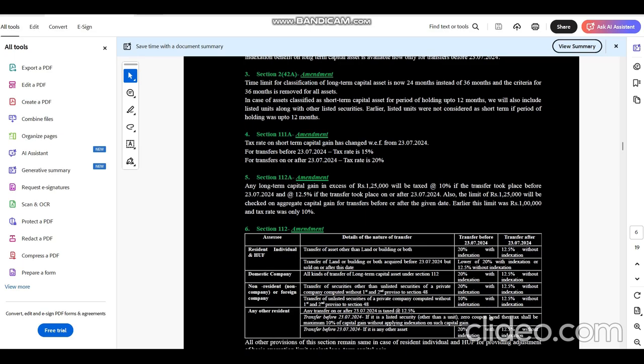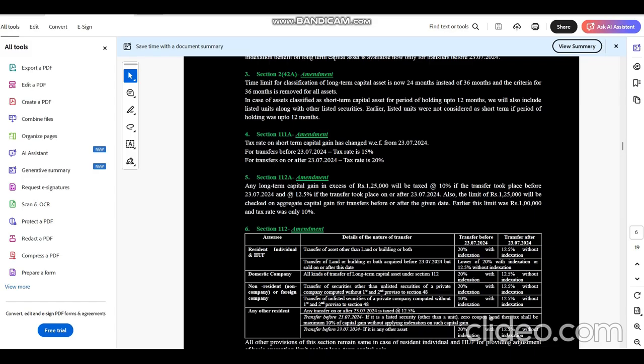Now section 111A, that is short term capital gain from the share market, like listed shares, units, listed units, those things. In capital gain, for most of the places for long term and short term capital gain, the cutoff date is 23rd July. So if any transfer of a capital asset has happened before 23rd July, then the old rate will apply.